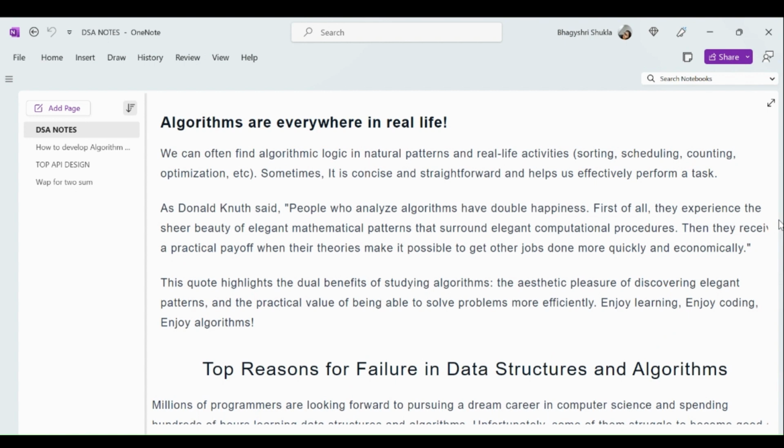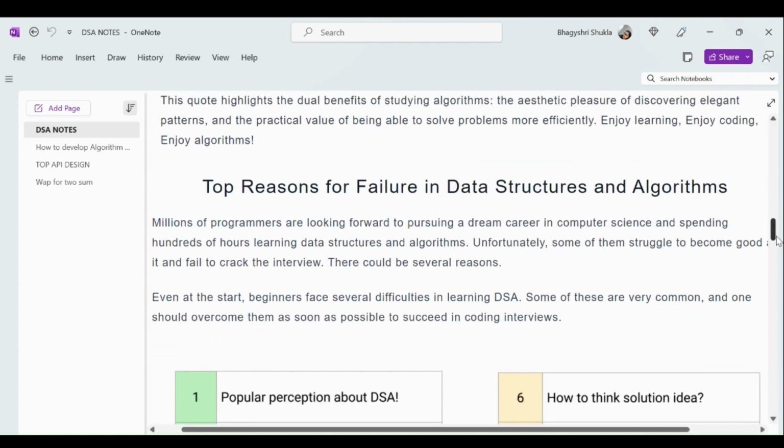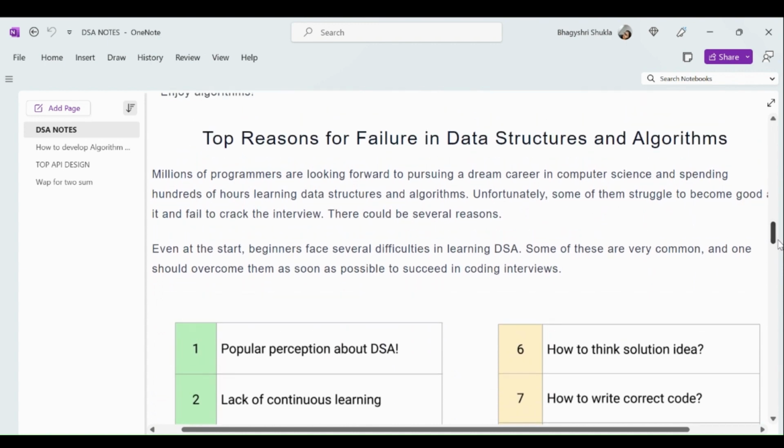Next, I can say the main reason, or top reason, for failure in data structures and algorithms. Why are many students or candidates not interested or fail in learning DSA? So the reason behind that, I just cover some of the common points which I also felt when I was starting. Millions of programmers are looking forward to pursuing their dream career in computer science and spending hundreds of hours learning data structures and algorithms. Unfortunately, some of them struggle to become a good developer and fail to crack the interview.